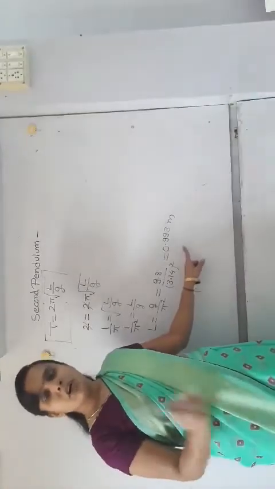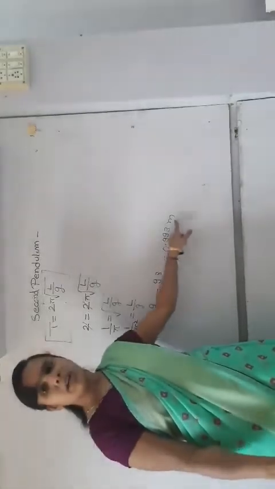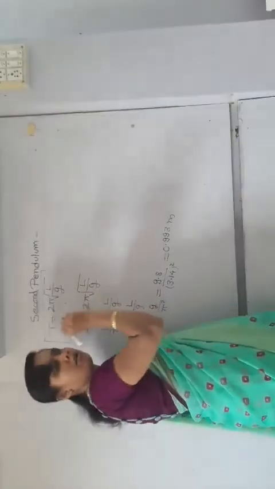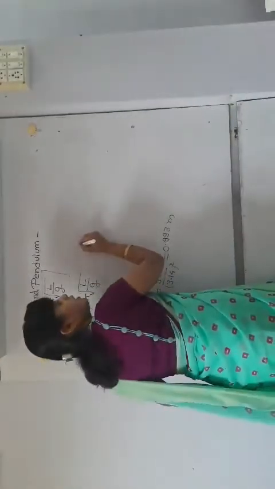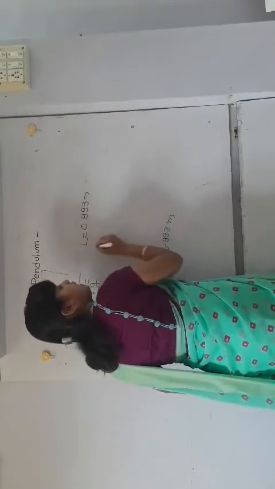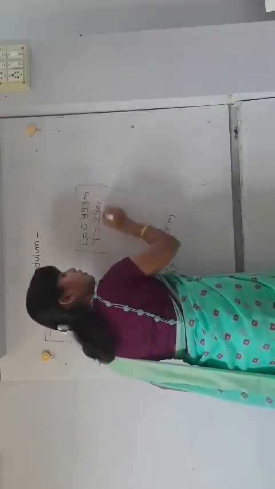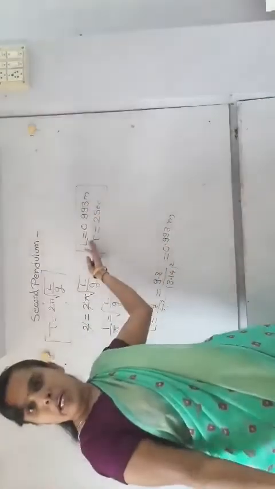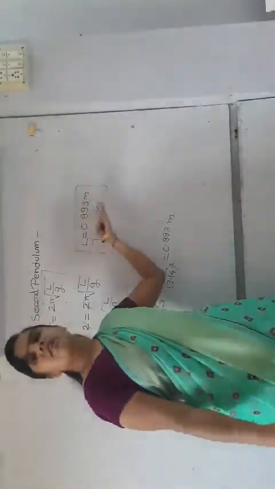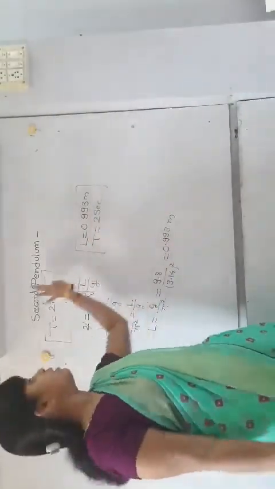Just remember, put it in the upper margin of your register: when L is equal to 0.993 meter, then T is equal to 2 seconds. If T is equal to 2 seconds, then L is equal to 0.993 meter. This is nothing but the concept of seconds pendulum.